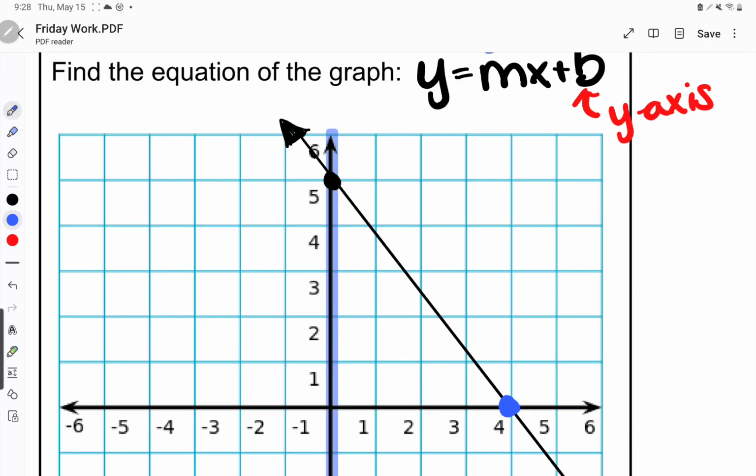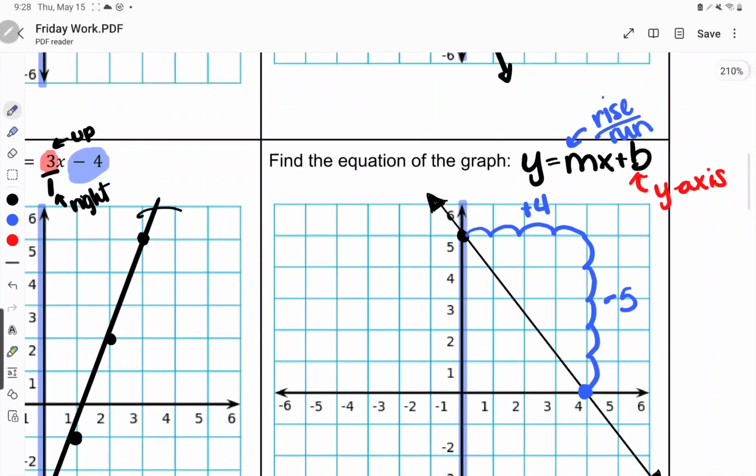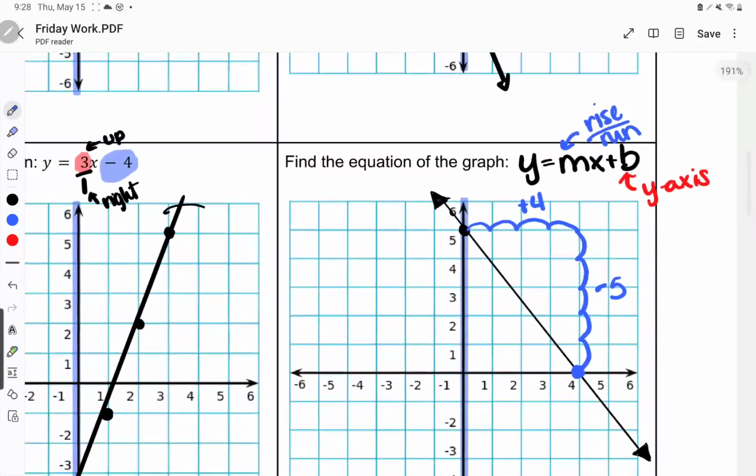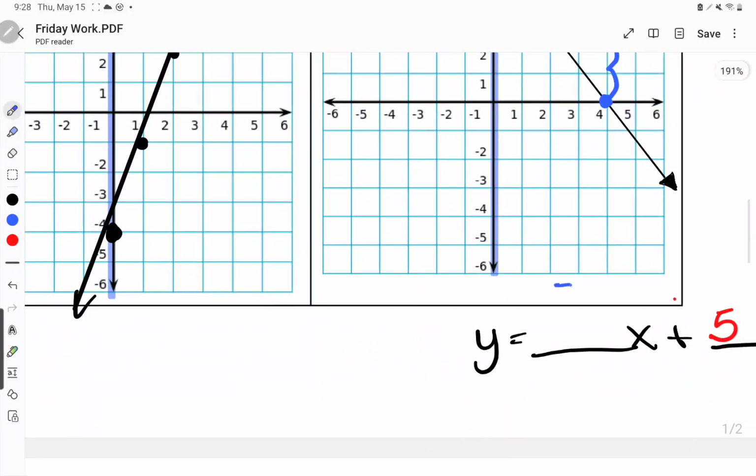All right, and then it's rise over run. Which direction do I always go? I always move to the right. So I'm going to go right, 1, 2, 3, 4. Then I'm going to go up or down. I'm going to go down, so this is going to be negative. And I'm going to go down 1, 2, 3, 4, 5. All right, remember this is rise over run. So my rise is -5, and my run is 4.